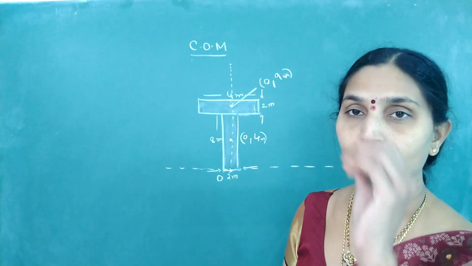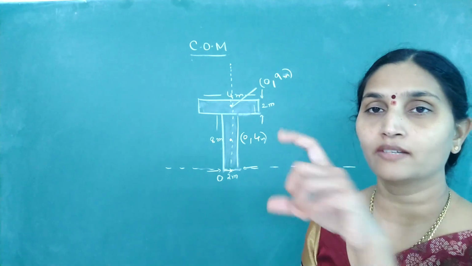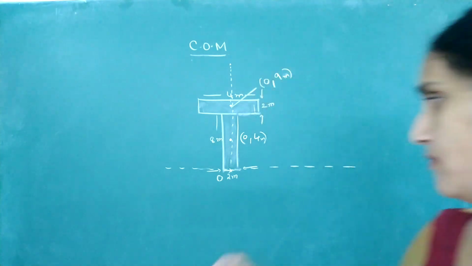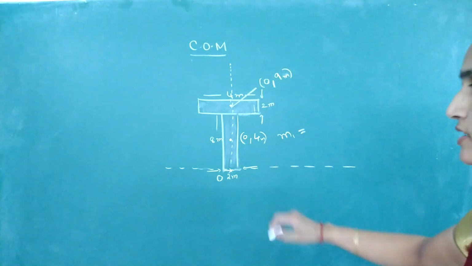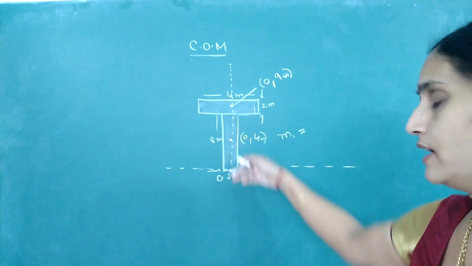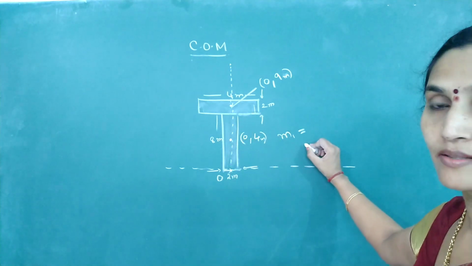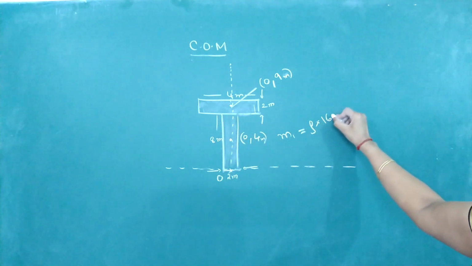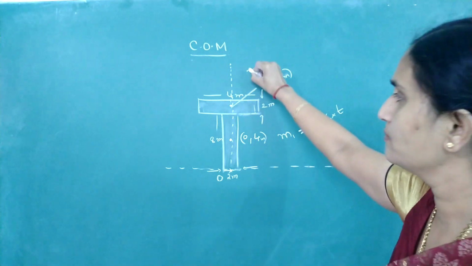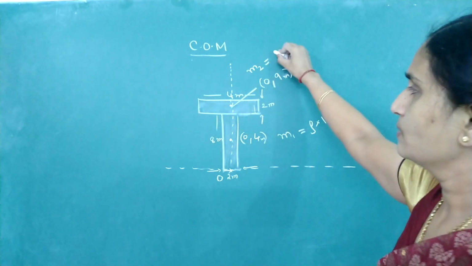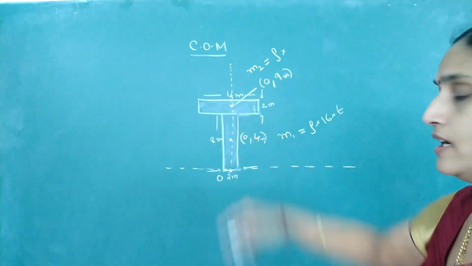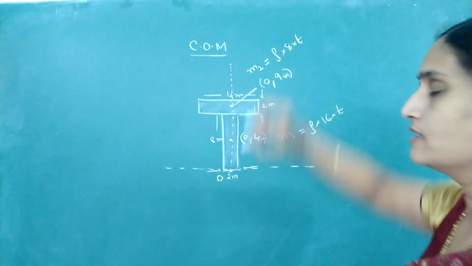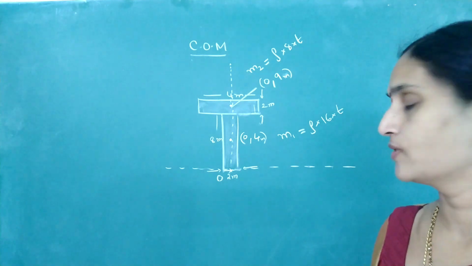So we first located the center of mass of individual pieces, one vertical and one horizontal. Now I need the mass. Since it's made up of the same material, M1 is equal to density into area. I am taking the areal density; even if you take thickness, it doesn't matter. What is the area of this lamina? 8 into 2, 16 into thickness. Similarly, M2 is equal to density of the material into its volume. Volume I am writing as area into thickness; area of this, length into breadth, 4 into 2, 8, and let the thickness be T. The thickness is uniform for both the objects.